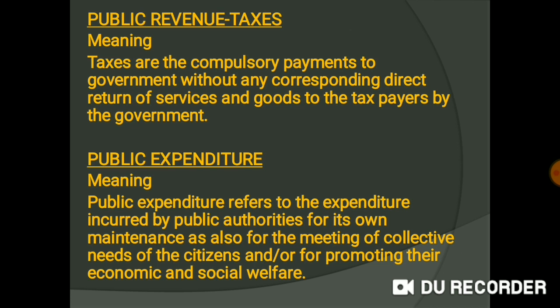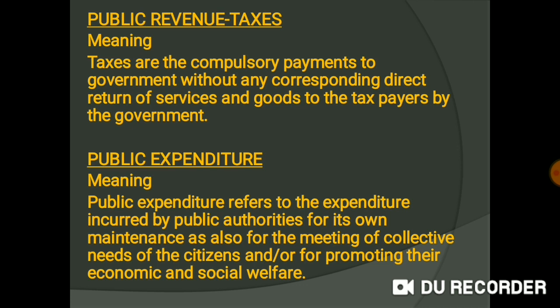So, now let us understand what you mean by public revenue, that is, the taxes. Public revenue is the income that the government generates, and the government normally generates its income through taxes. So, let us know what you mean by taxes. Taxes are the compulsory payments to the government without any corresponding direct return of services and goods to the taxpayer by the government. So, tax usually refers to the compulsory payment which the public makes to the government, for which it does not receive any corresponding return of goods or services.